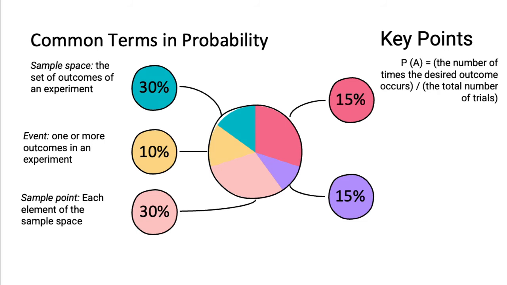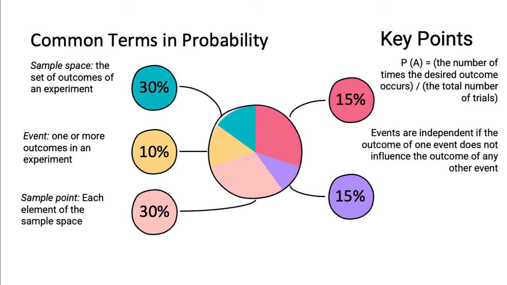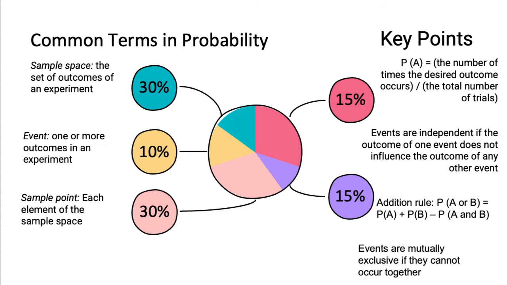Let's remember that probability is equal to the number of times our desired outcome occurs divided by the total number of trials. These events are independent if the outcome of one event is not going to influence the outcome of the other event. So we have an addition rule wherein P(A or B) equals P(A) plus P(B) minus P(A and B), wherein we can say that according to this formula the events are mutually exclusive since these events cannot be together.